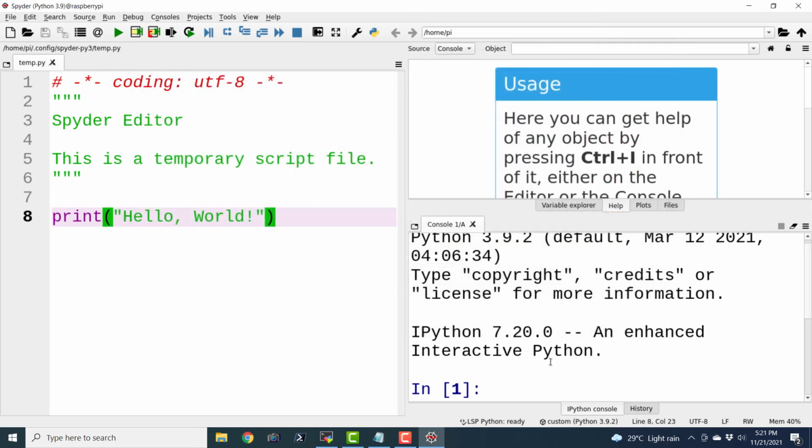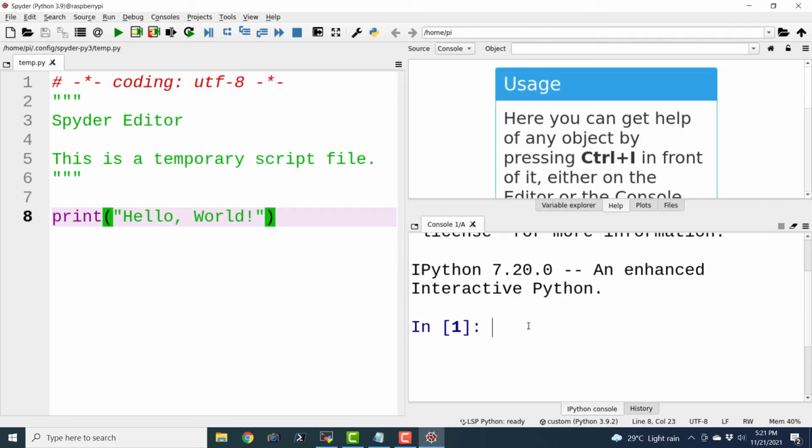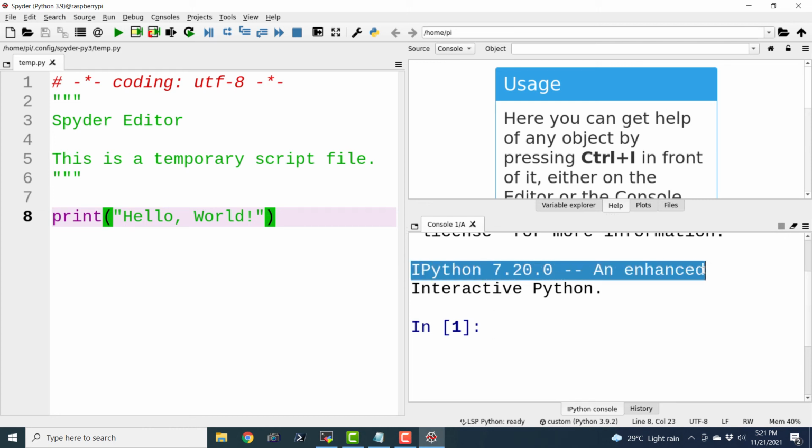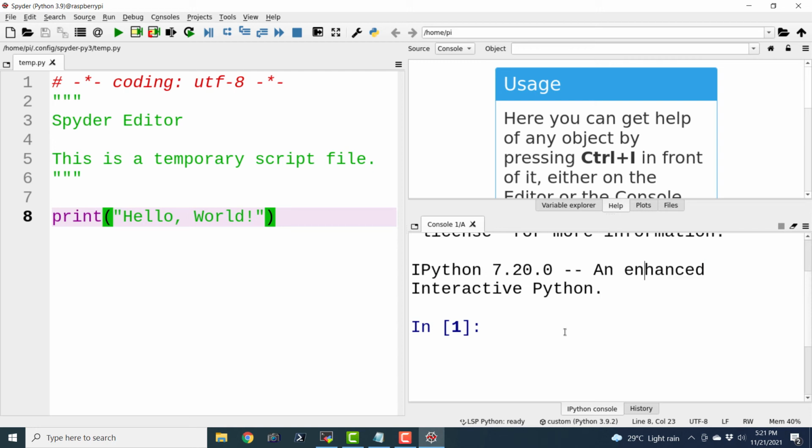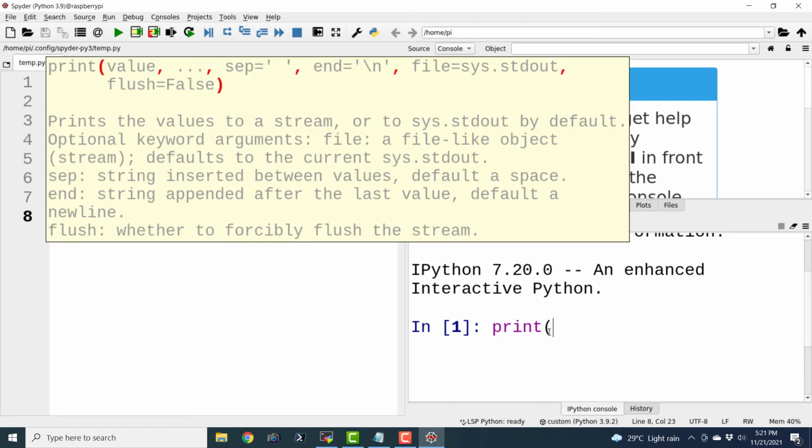Okay, so here we have the changed font style for our interactive mode also. So this is the instance of the console. And basically this is the IPython console. It means interactive Python console, an enhanced Python console. So it is better than our normal Python's interactive mode. Basically it is accessing the same thing in the backend, but the front end is a bit revamped. And here again, we can type in the command, hello world.